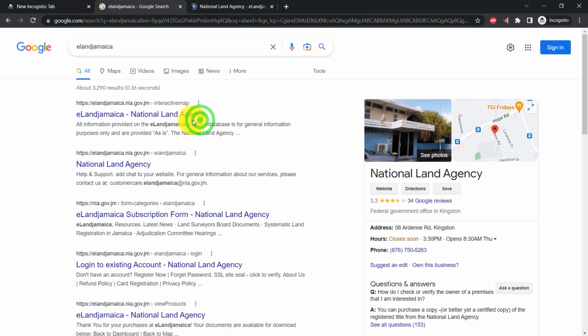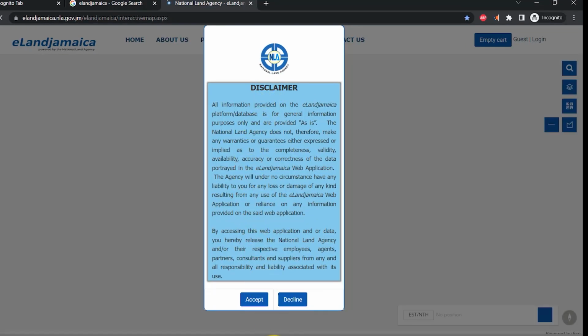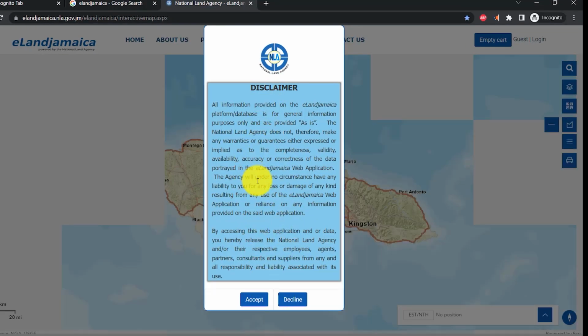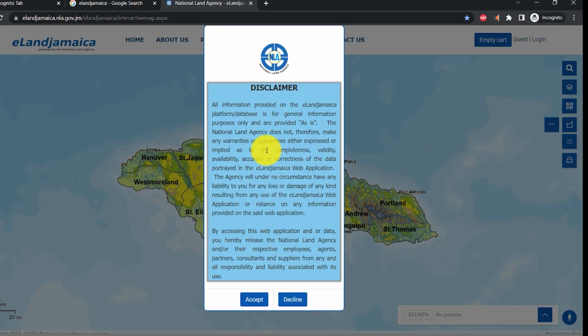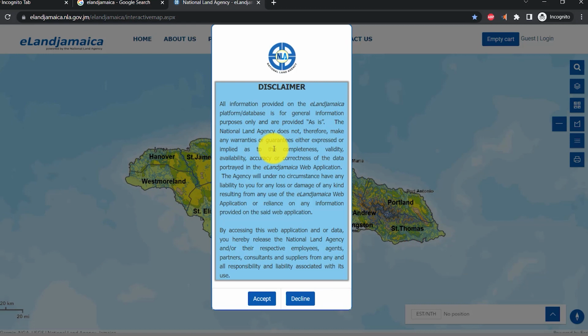So you click on the first link, ensure that it has elandjamaica.nla.gov.jm. Now that we're on this page, we are going to be accepting the disclaimer. And what is going to come up is very important for us to understand, especially for those who are overseas. This is going to give you some context and perspective on the land that you may be looking at for your investment project in Jamaica.